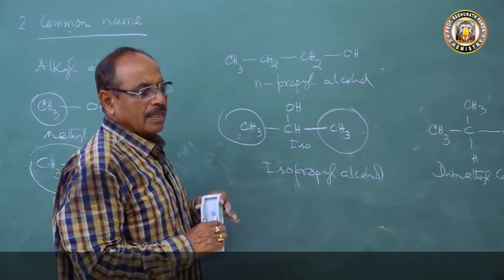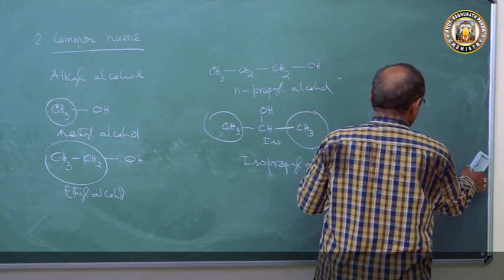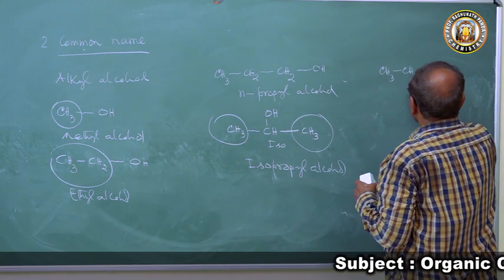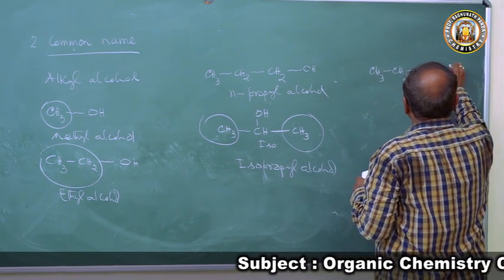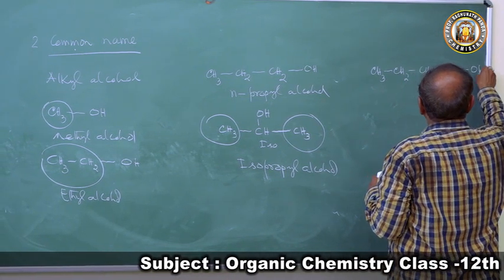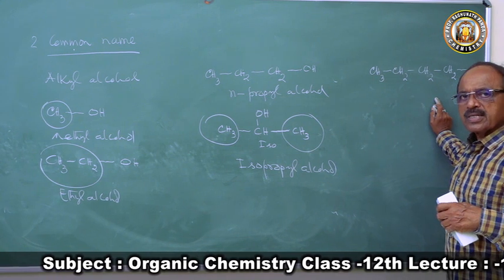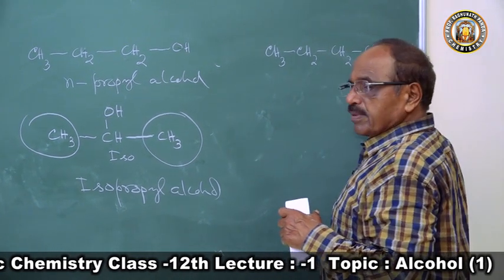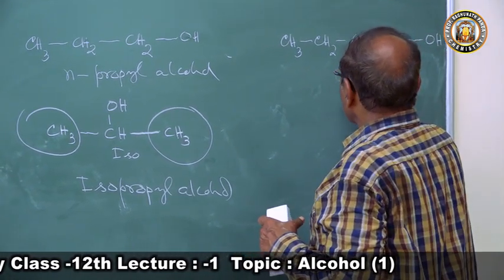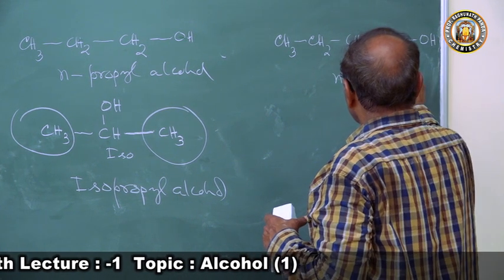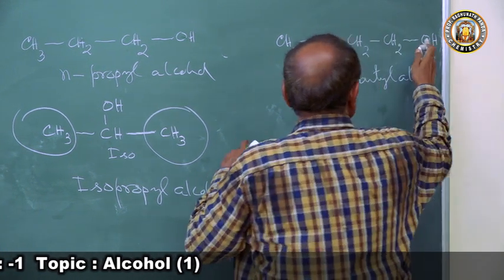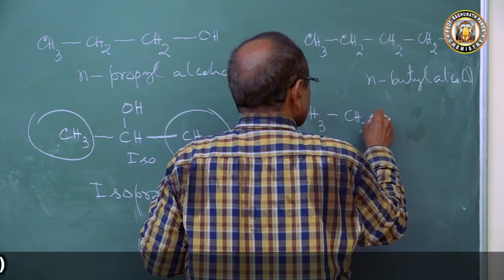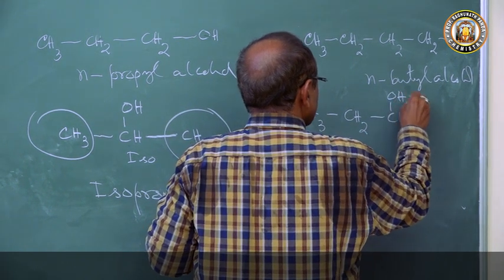These are two ways they are named. When you come to this compound, we have CH3, CH2, CH2, CH2, OH. Four carbon atoms are there, butyl, and all are in a normal chain. So this is called n-butyl alcohol. Now, if you bring the OH group to this carbon atom, we get CH3, CH2, CH, OH, CH3.